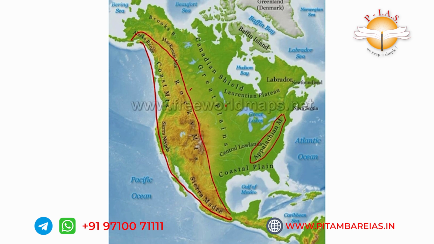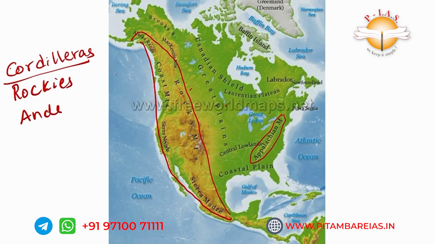What are the mountains on the left? They are the Cordilleras. Cordilleras, it is like twisted. There are multiple Cordilleras. It means extensive mountain chains with parallel ranges. It looks like twisted mountains. So, Cordilleras. What are the examples of Cordilleras? The Rockies, and then the Andes in South America.